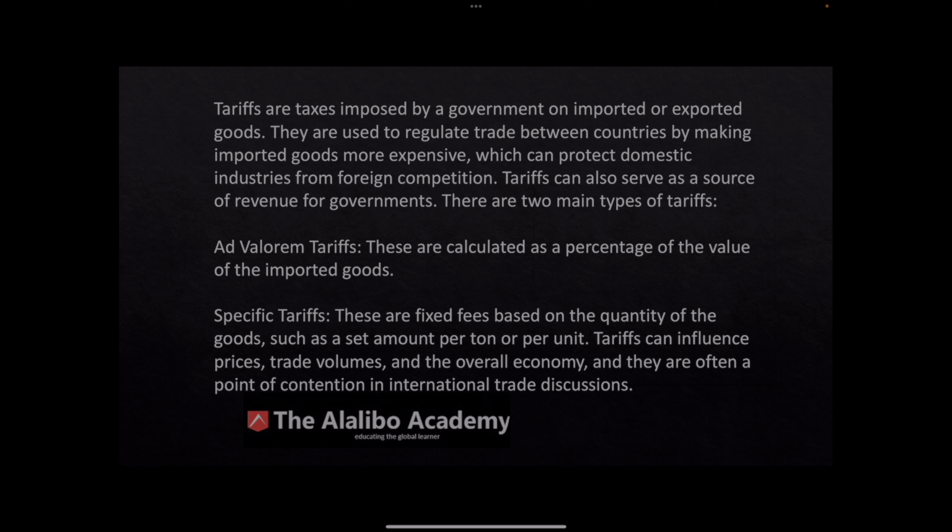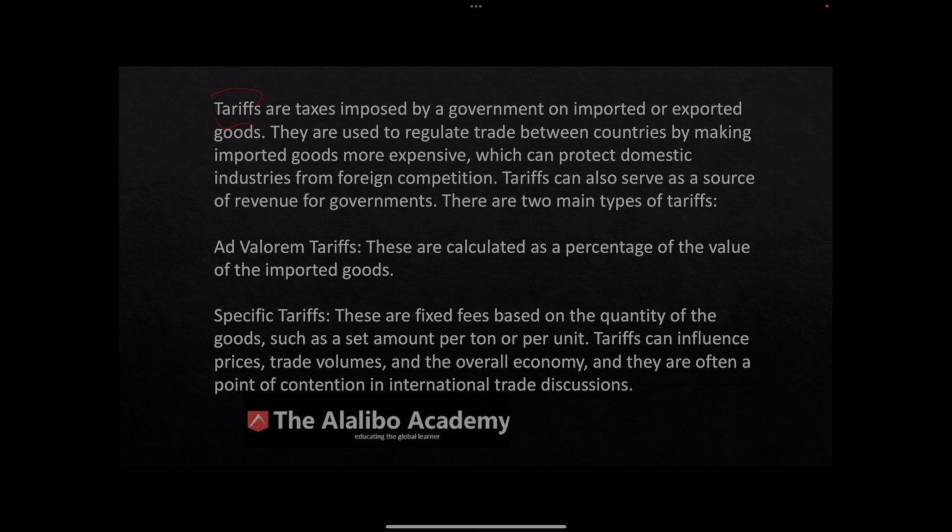Tariffs are taxes, right? So let's take a look at this very closely. Tariffs are taxes. When it deals with countries, they are called tariffs. Let's be clear on the terminology. If it's within a country, typically it's called taxes, right? So you pay taxes when you work. You pay different types of taxes to the government when you work. And if you live in a country that has different levels of government, you pay taxes to those levels of government, etc. But when countries deal with countries, and when we talk about international trade, we are talking about tariffs. So let's clear that up.